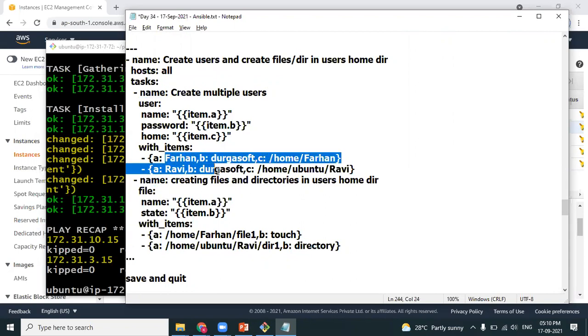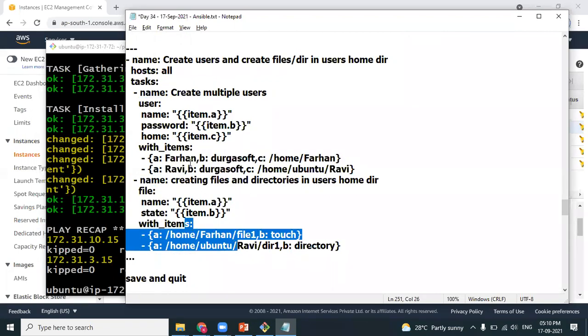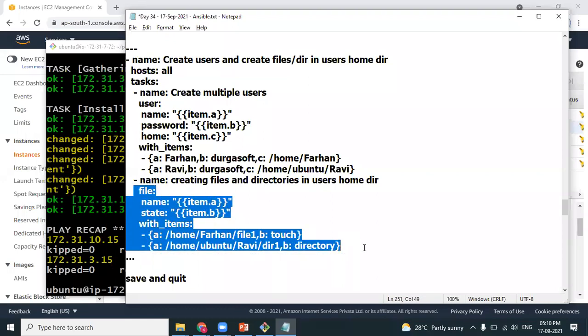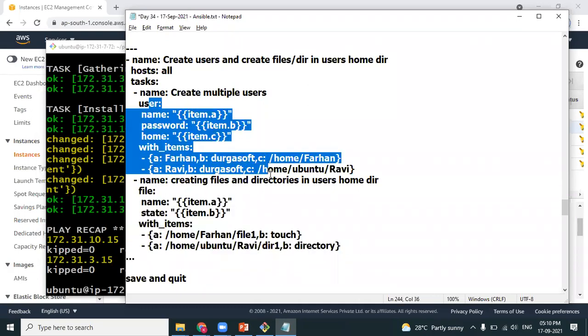Let's say you want to create two users and two files. That means the user module should execute 2 times, and the file module should execute 2 times. So every module will have corresponding loops. So it goes for pairwise combinations. Please don't be under the impression that when you're using loops, we have to use only one module. It's not the case. You can use a number of modules. Let's say you want to create 50 users and 10 files. The user module has 50 iterations, the file module 10 iterations. Like this, you can use multiple with_items, and the corresponding pairwise combination happens, and then the loop gets executed.